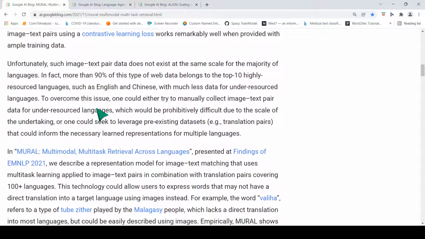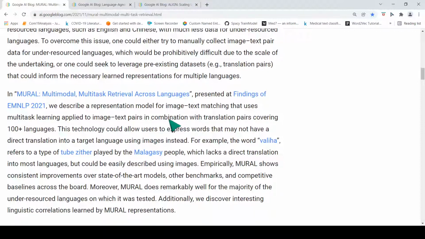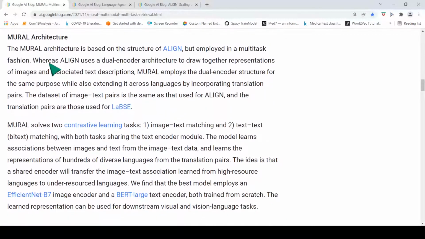So what they say is that MURAL is a technology whereby they describe a representational model for image text matching that uses multitask learning applied to image text pairs in combination with translation pairs covering 100 plus languages. This technology would allow users to express words that may not have a direct translation into a target language, but you can use images instead. Okay, so what is the MURAL architecture?